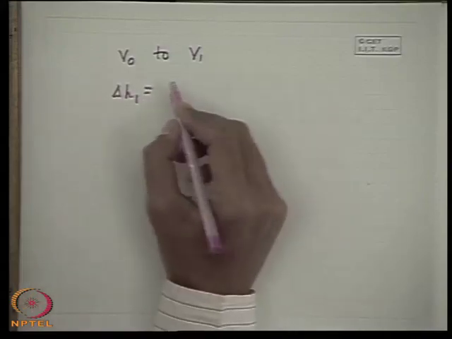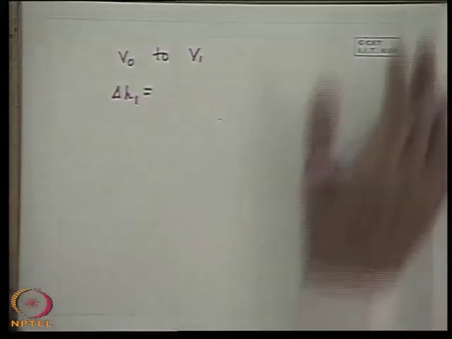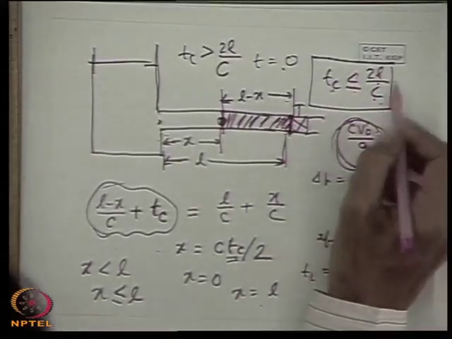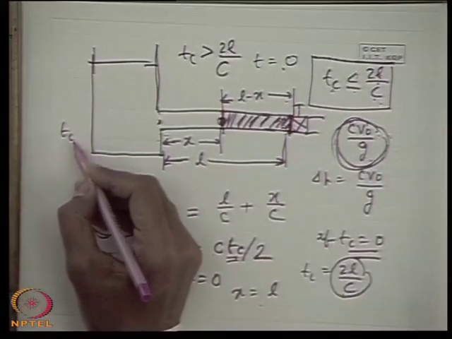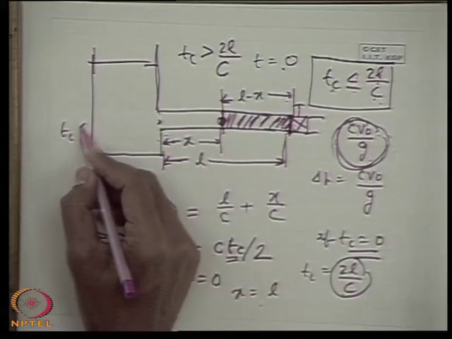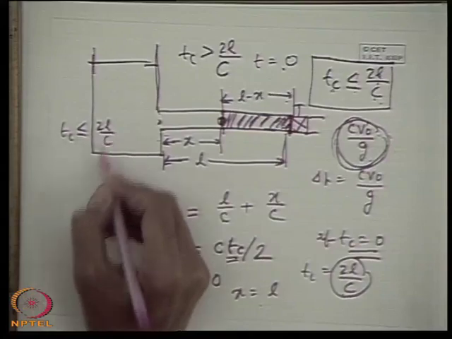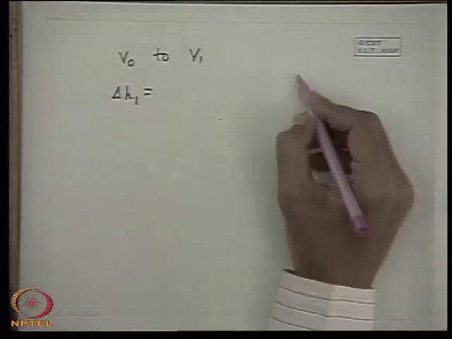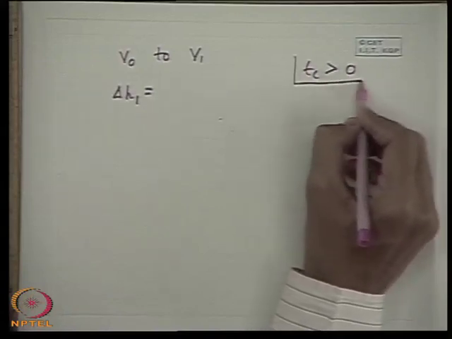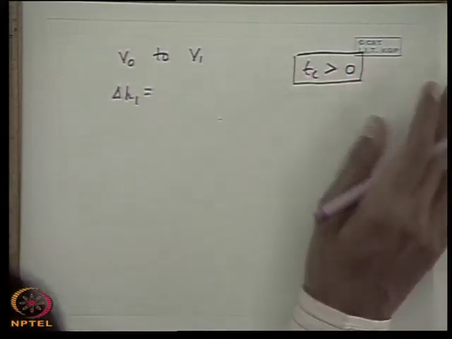for the first step. Before that, I have forgotten to tell you that for this slow or rapid closure problem, Tc is either less than or equal to 2L by c, or rather I write here Tc, any value of Tc greater than 0, which is either rapid closure or slow closure.